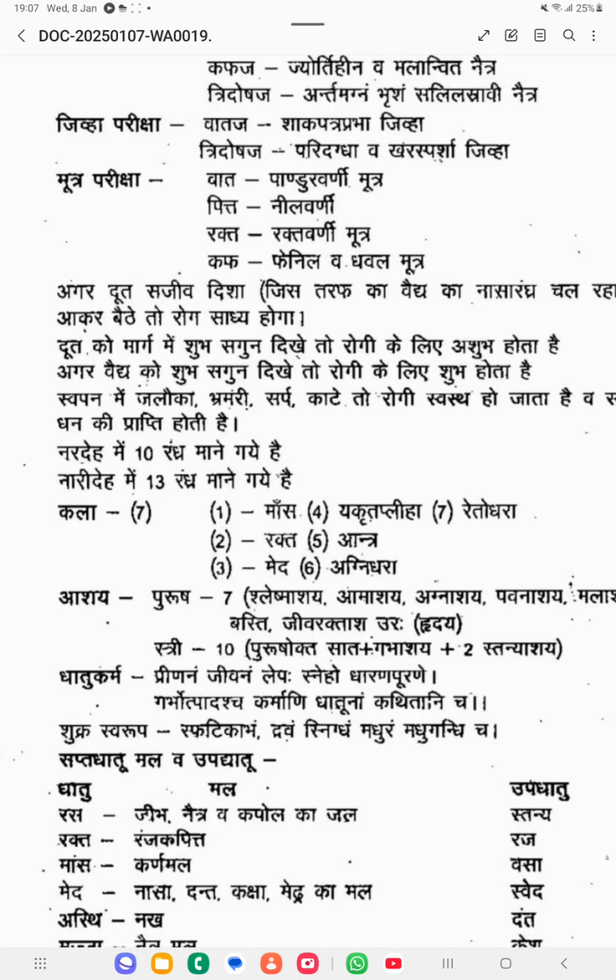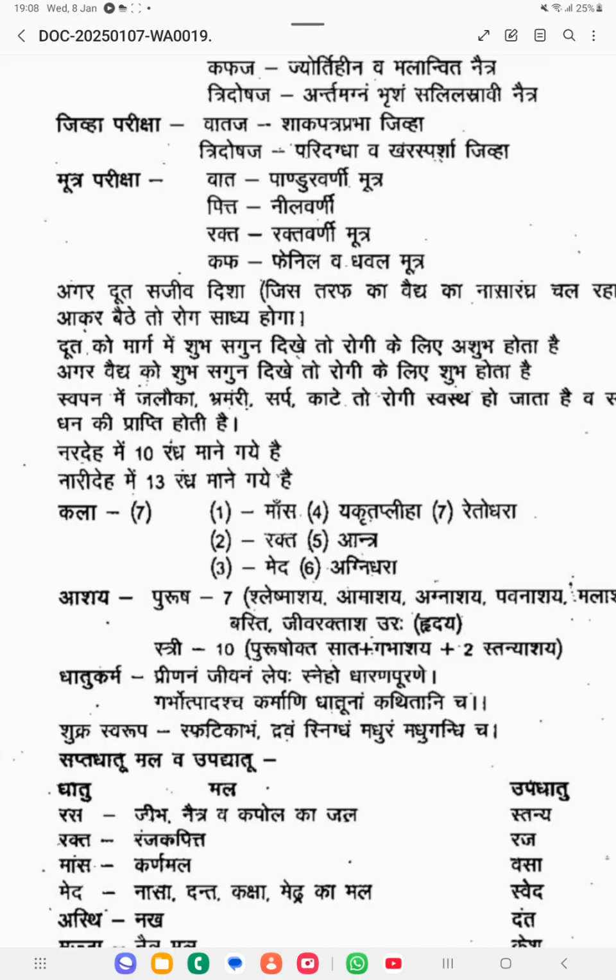Okay, next thing he is mentioning: if the duta sees a shubh shakuna on the way, it is ashubh for the rogi; if the vaidya sees a shubh shakuna, it becomes shubh for the rogi. Which means the duta is coming, the patient is coming to the vaidya.